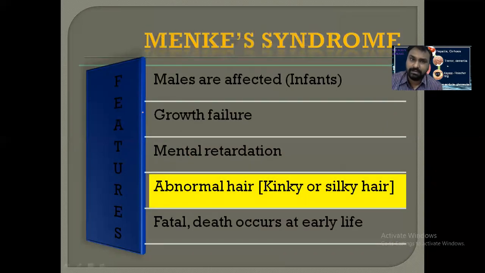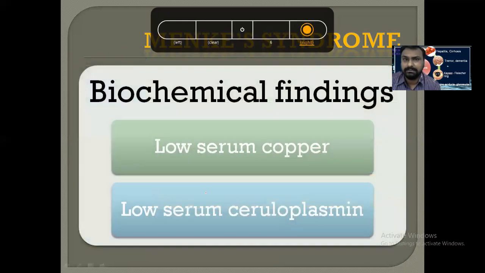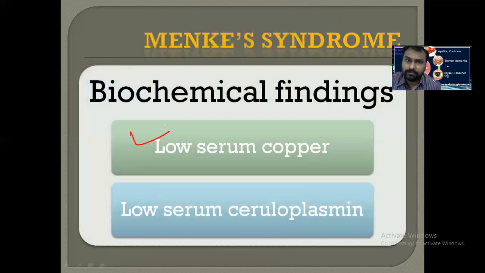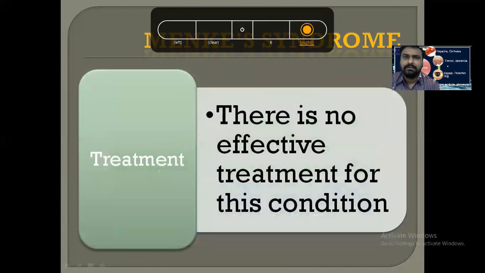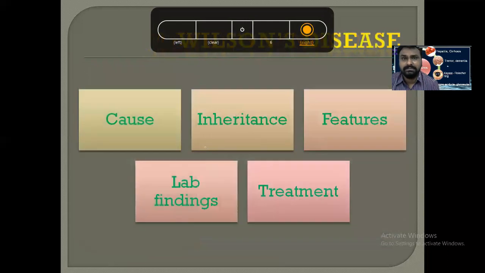There will be growth failure, mental retardation, and kinky hair. Why this hair symptom? As we know, copper is required for the formation of melanin. As melanin is not there, it leads to the kinky hair syndrome, and collagen is also not formed. Fatal death occurs in early life. That is Menkes syndrome. There will be low serum copper and low serum ceruloplasmin. There is no effective treatment for this condition.